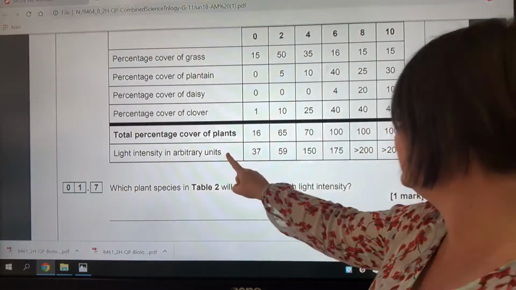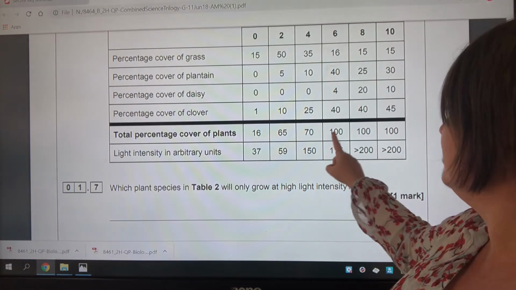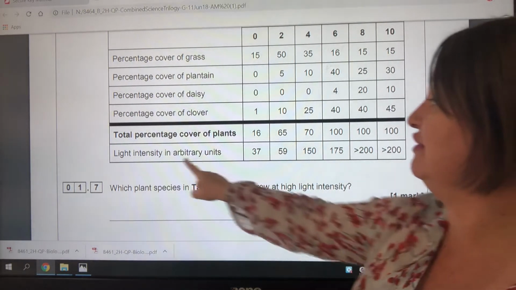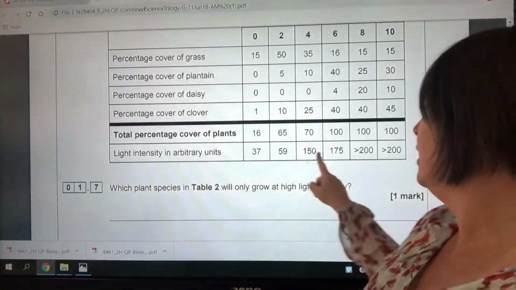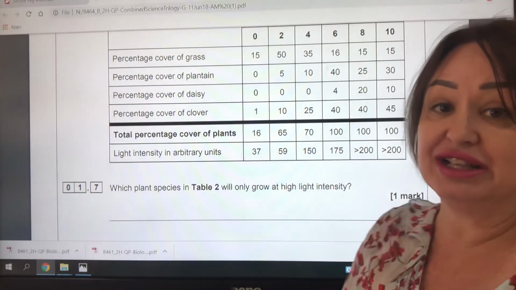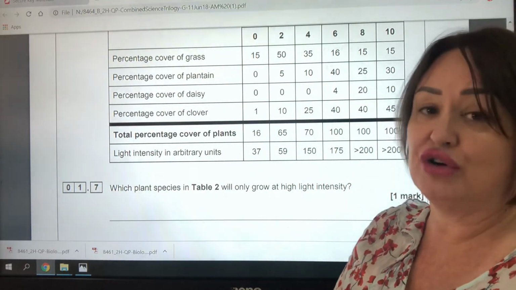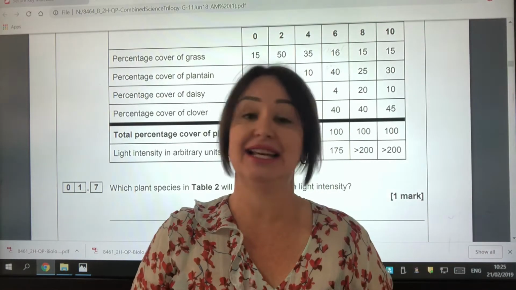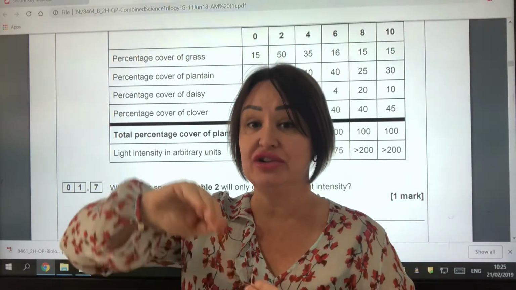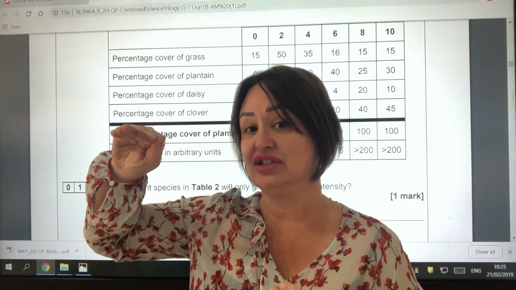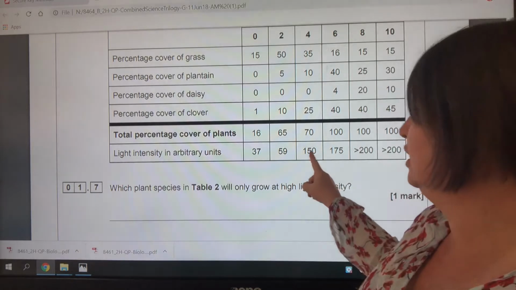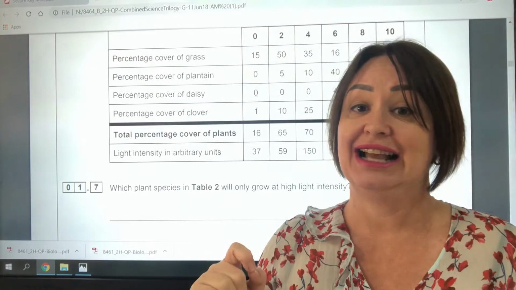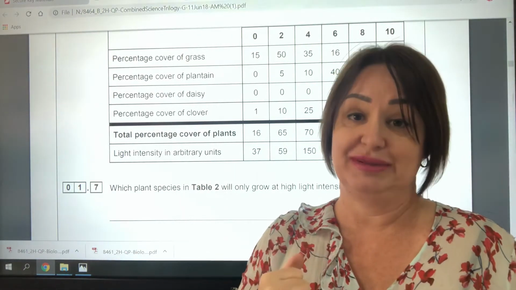However, we can notice that the percentage cover of plants remains the same. In other words, certainly above 175 light intensity units, there's going to be no further increase in the total percentage cover of plants. And that is what it's expecting you to articulate in your answer. You're noticing that there's an increase, but then that increase levels off. So somewhere between 150 and 175, increasing the light intensity had no more impact on the percentage cover of plants.